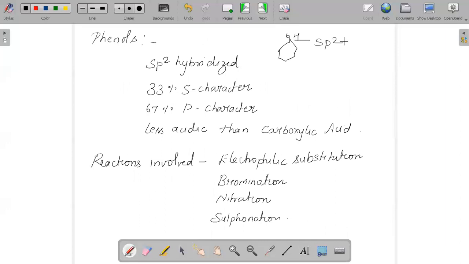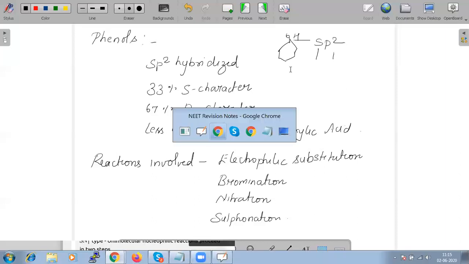That means the character is 33 percent S and 67 percent P, so it shows more electronegativity.